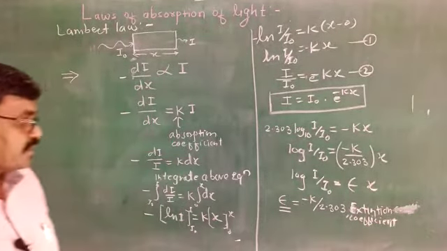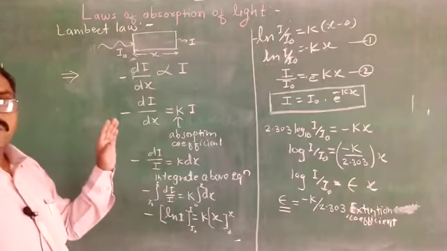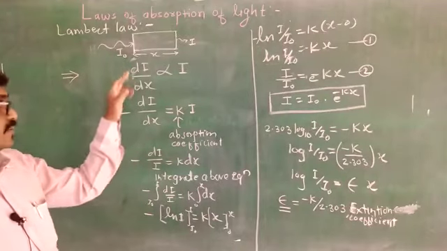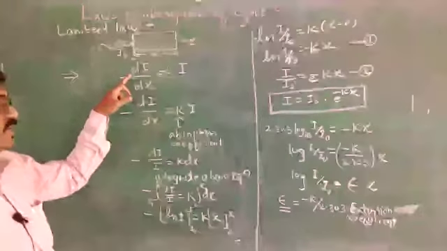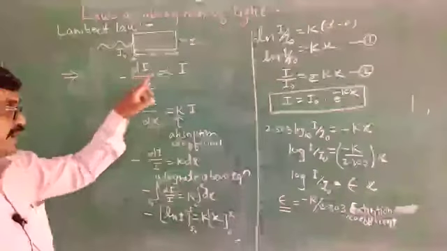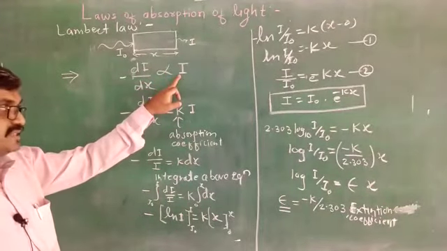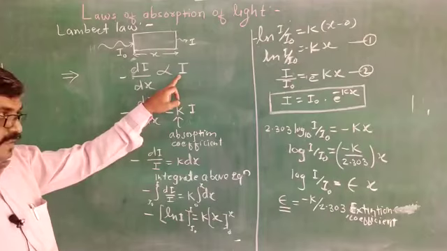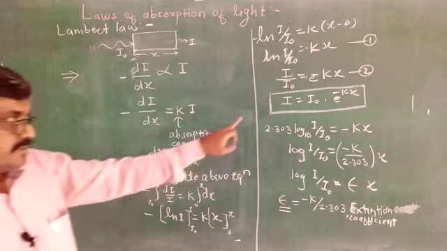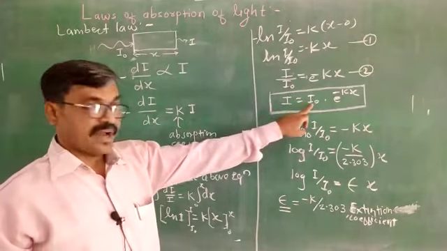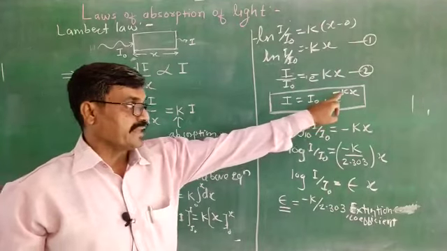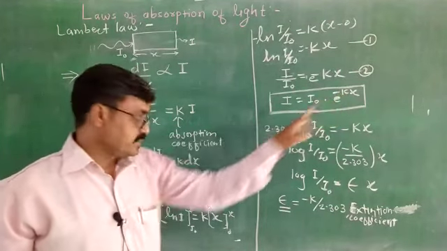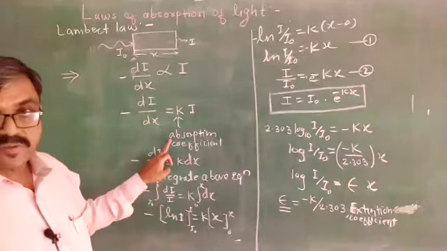Means Lambert's law, you know this statement: the decrease in the intensity of incident light with the thickness of the medium is directly proportional to the intensity of incident light. That is, I is equal to I0 into e raised to power minus kx, where k is the absorption coefficient.